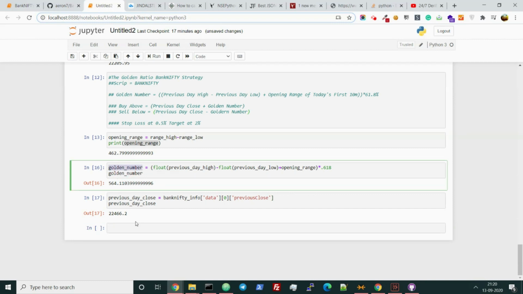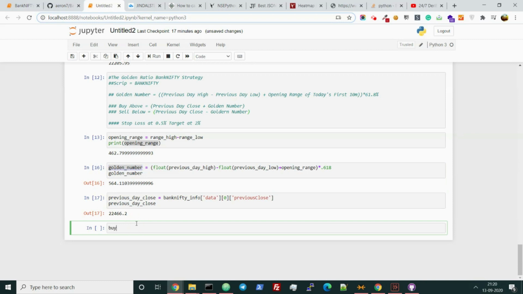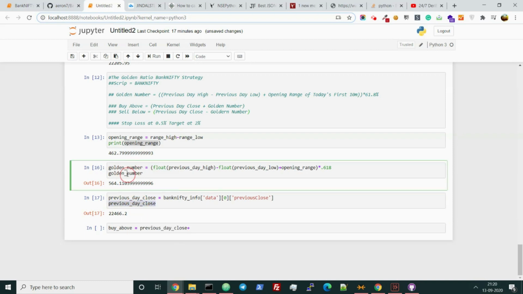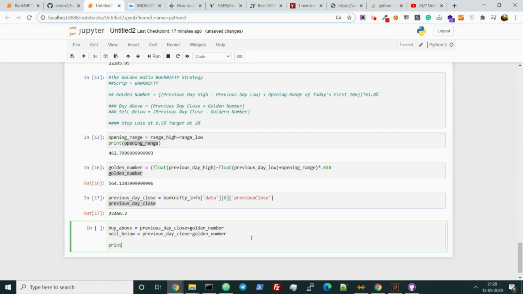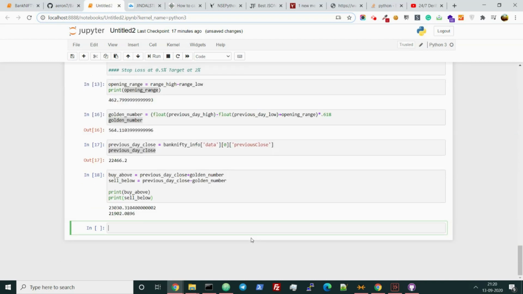Now buy above previous day close plus golden number. Sell below. So we got a number here.